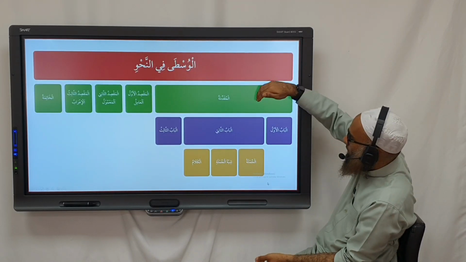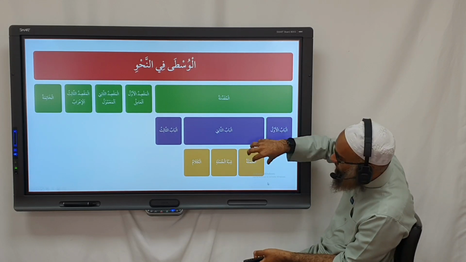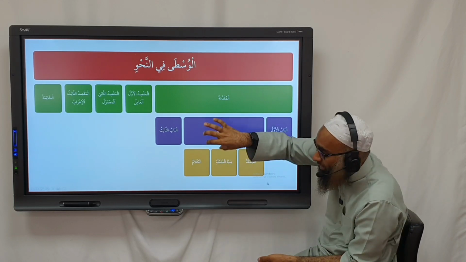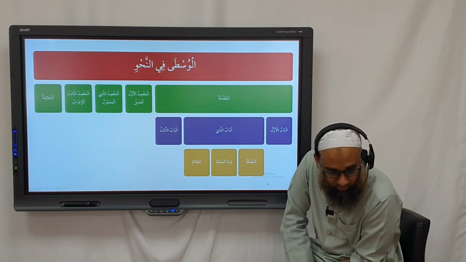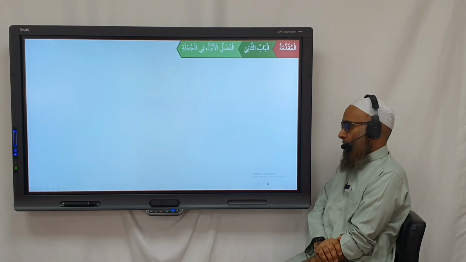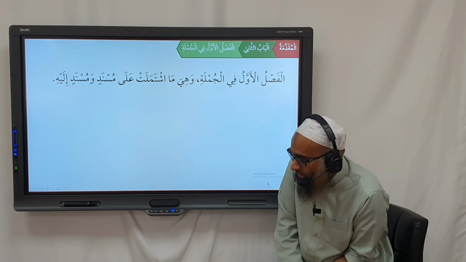So what are the three fusul? The Bab al-Awwal has three fusul. Al-Jumla, we have rules regarding Jumla. We'll have Shibhul Jumla, and we'll have Al-Kalam. We discuss these three topics within what? Within the second Bab. Okay, so Al-Fasl al-Awwal fil Jumla. So the first chapter is regarding Jumla.